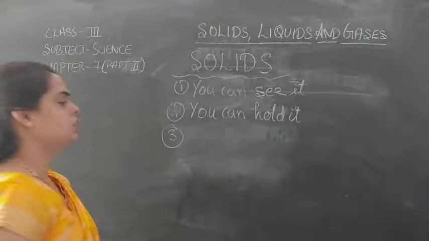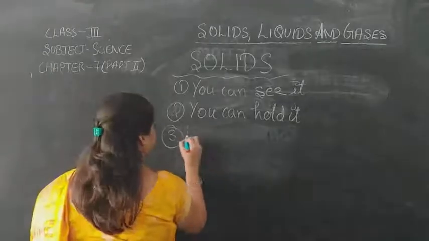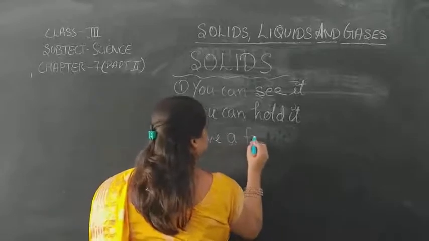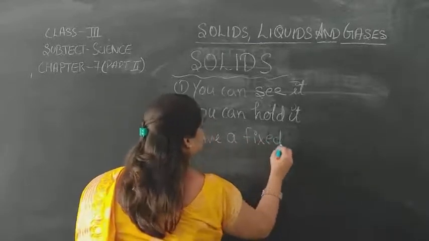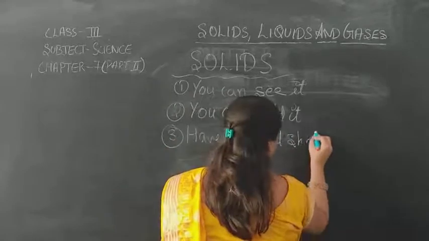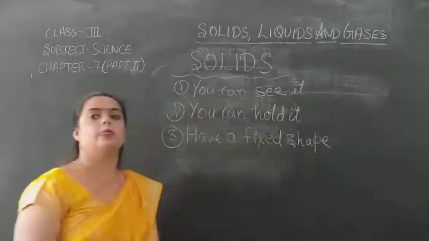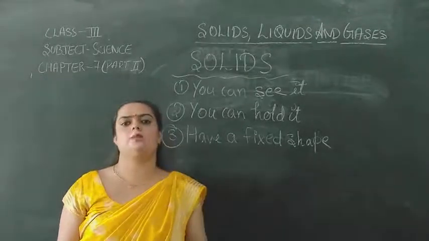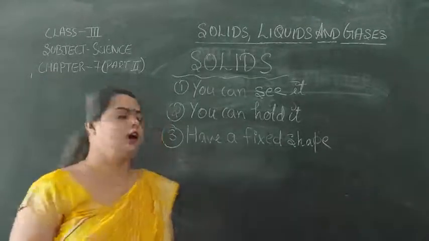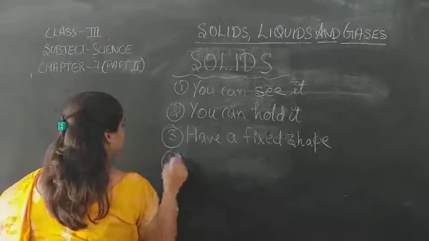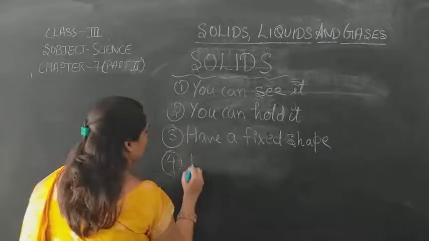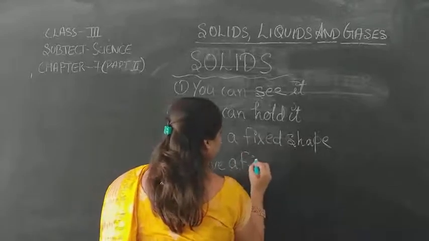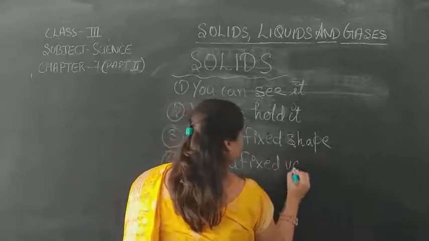Third is, they have a fixed shape. Okay? Solids have fixed shape. Their shape is fixed. And fourth one, they have a fixed volume.